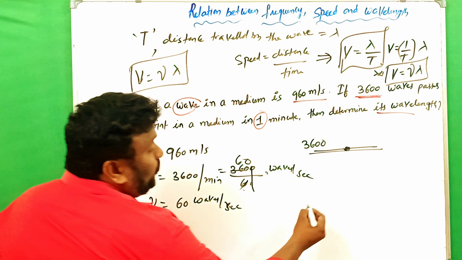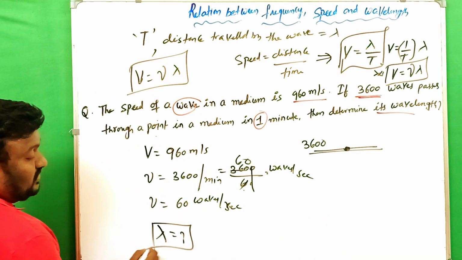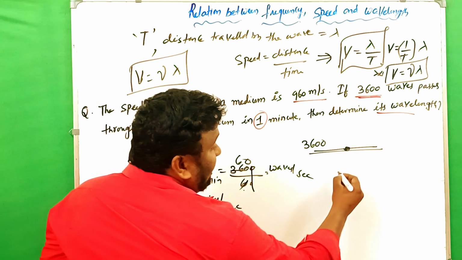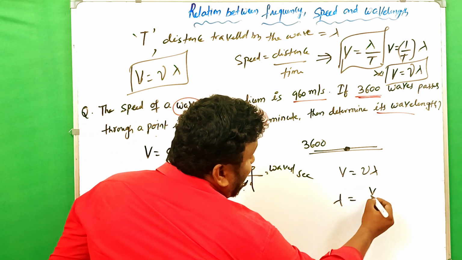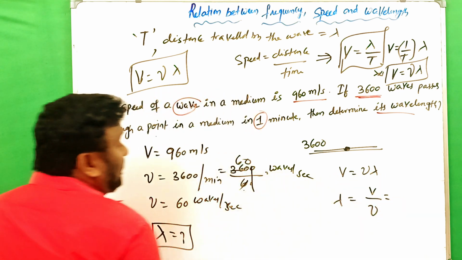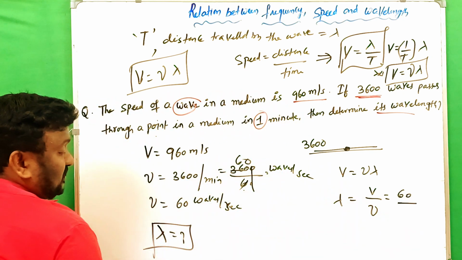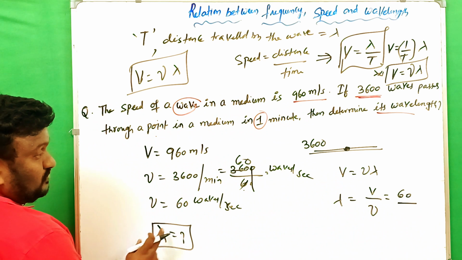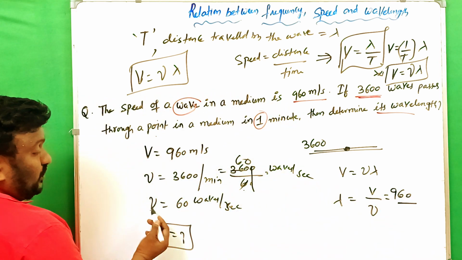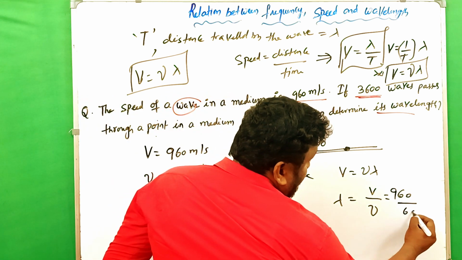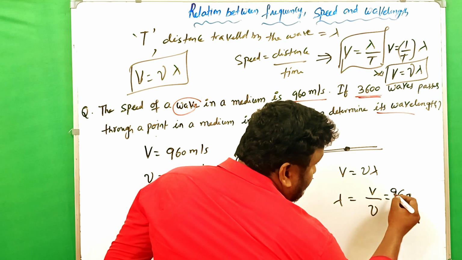Then what we have to find out is the wavelength lambda. v is equal to nu lambda, and then lambda is equal to v by nu. What is v? Speed, 960. And nu is 60. Here 0 cancels, 6 1s are 6.